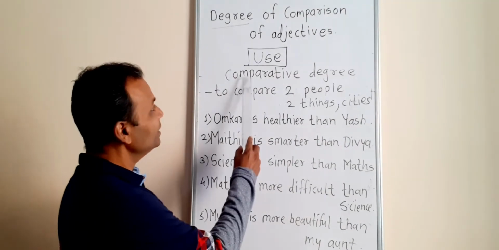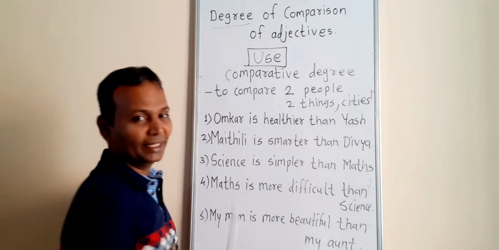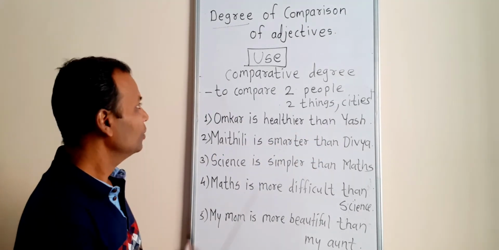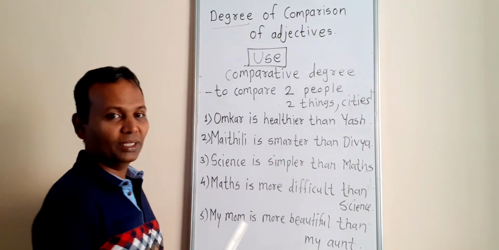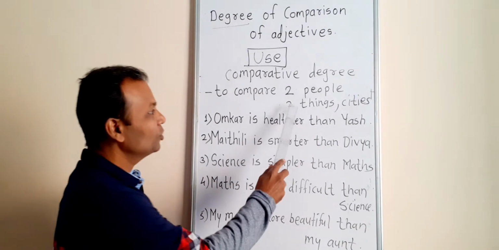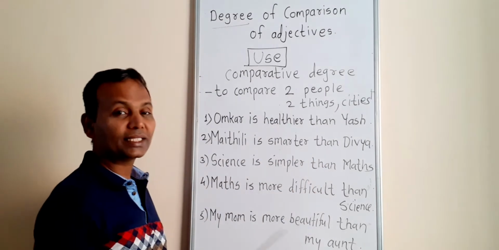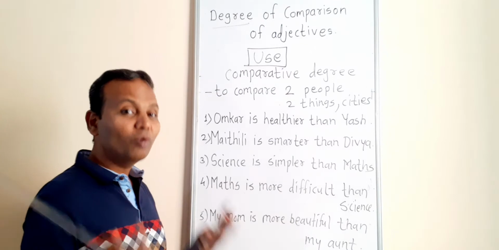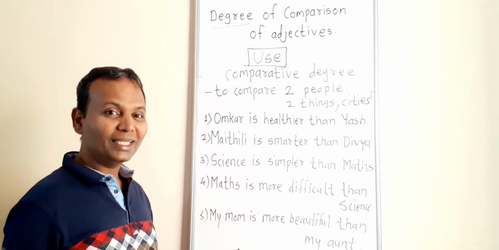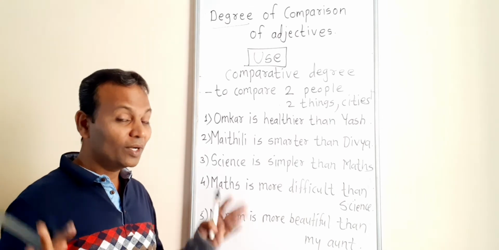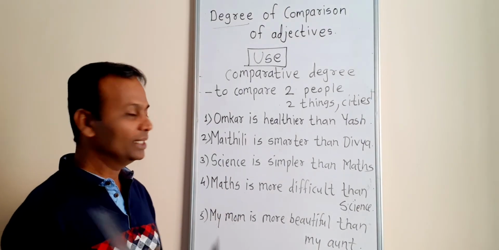Now look at the second degree, higher degree, that is the comparative degree. Okay, look at the use. Why do you use comparative degree? To compare two people, two things, two cities, two villages, two boys, two girls, two women, two men, and the same quality.